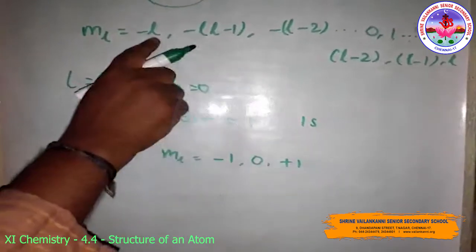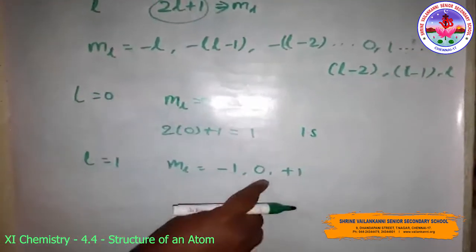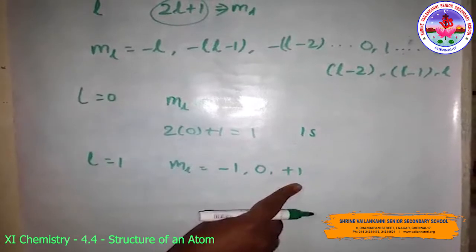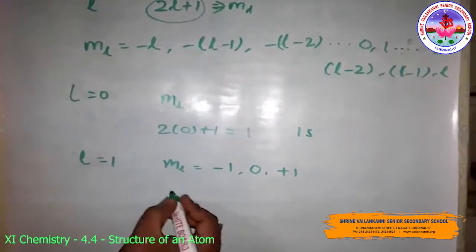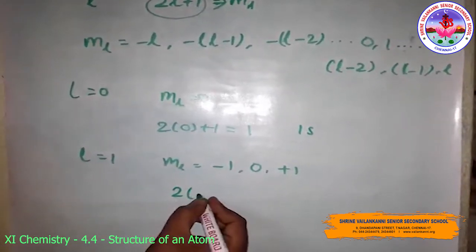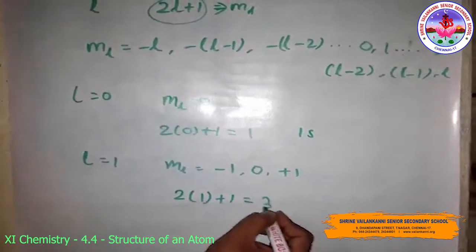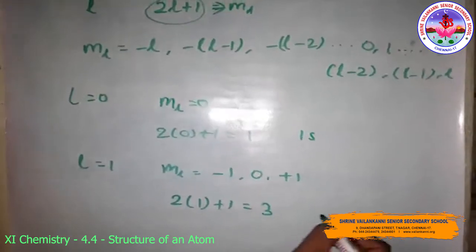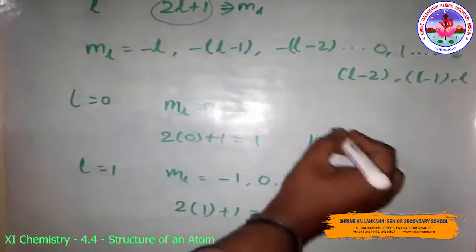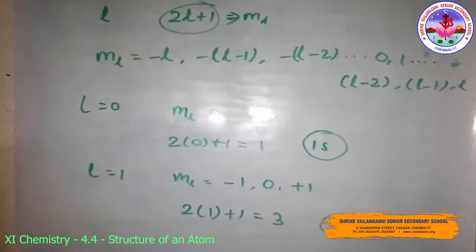Because the values are minus 2, minus 1, 0, then plus 1. So here L is equal to 1. Apply this formula 2L plus 1: 2 into 1 plus 1 is 3. That means this is a 3p orbital. This is a 1s orbital and this is a 3p orbital.